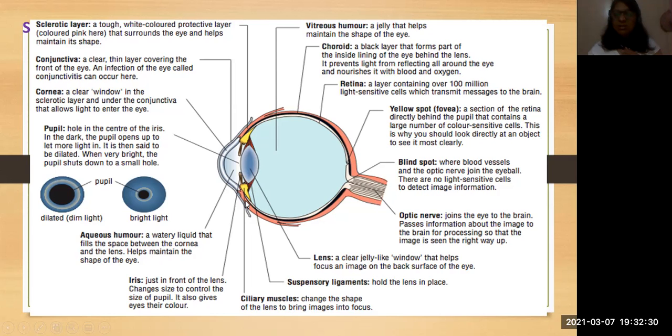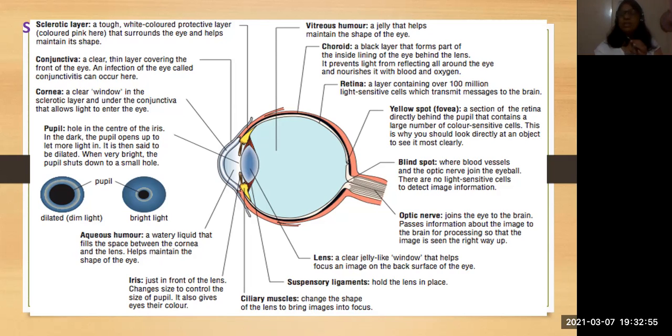Another, ciliary muscles. They change the shape of the lens to bring the image into focus. They connect to which one? The suspensory ligaments. Ciliary muscles show contraction, isn't it? So they show contraction and relaxation according to the image which will form on the lens, far and near image.